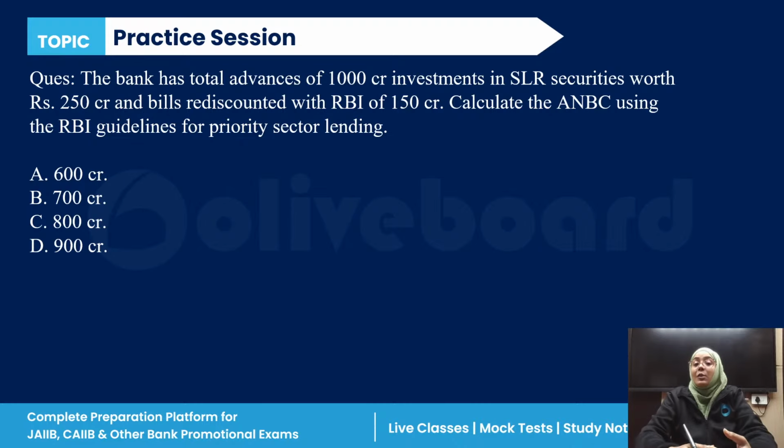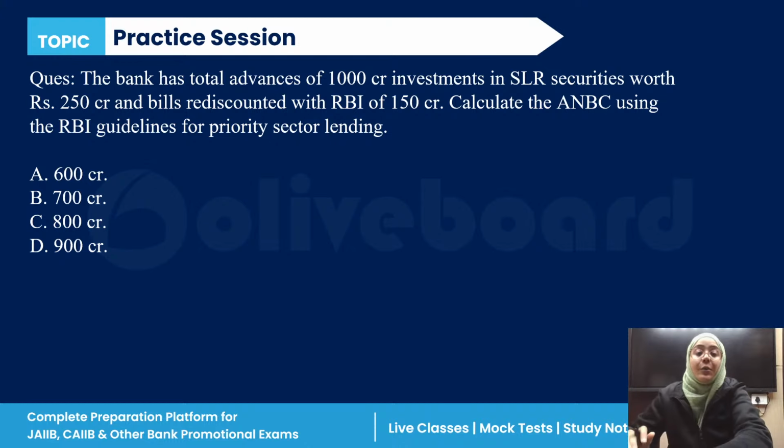The bank has a total advance of 100 crore, investment in the statutory liquidity ratio worth rupees 250 crore, bills rediscounted worth rupees 150 crore. Calculate the adjusted net bank credit. Everyone, please answer. So it is very easy.